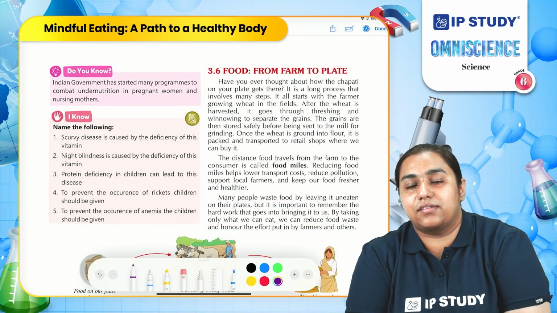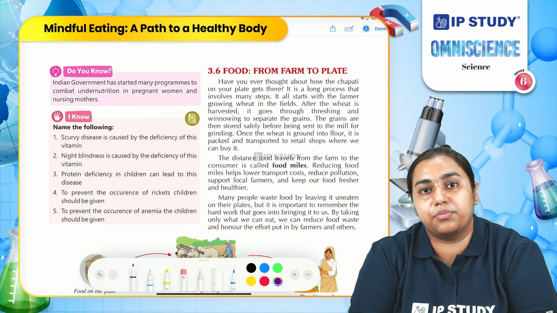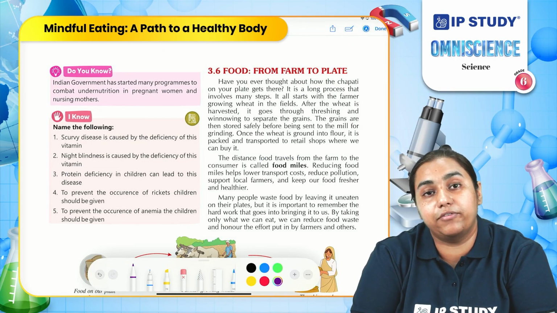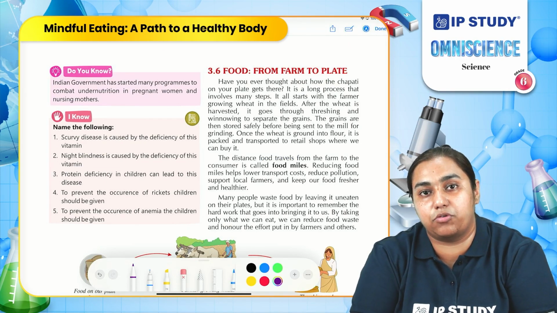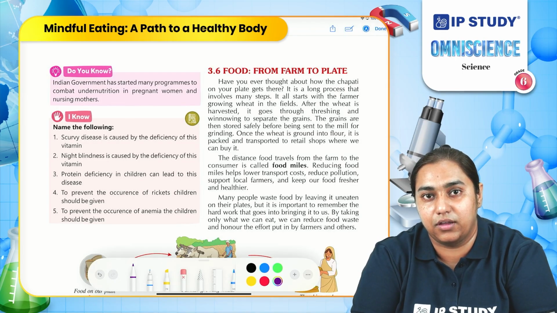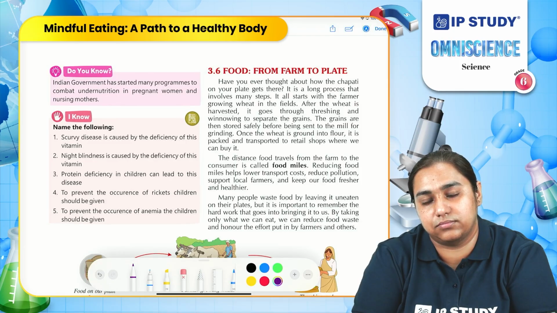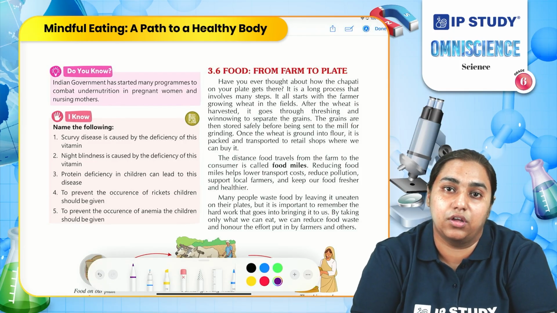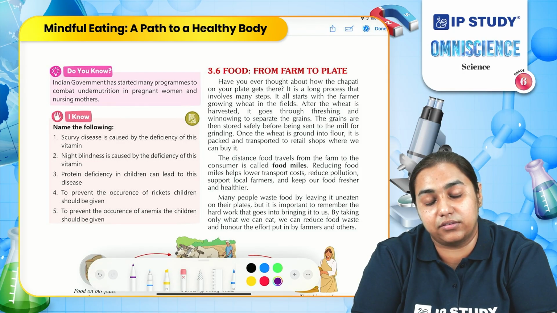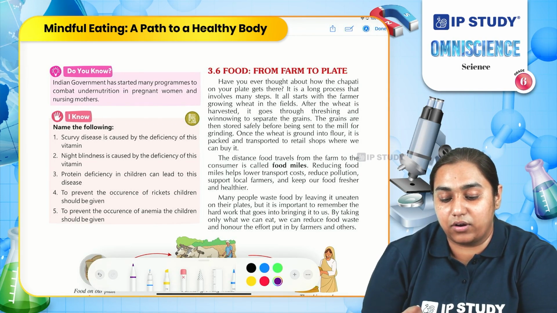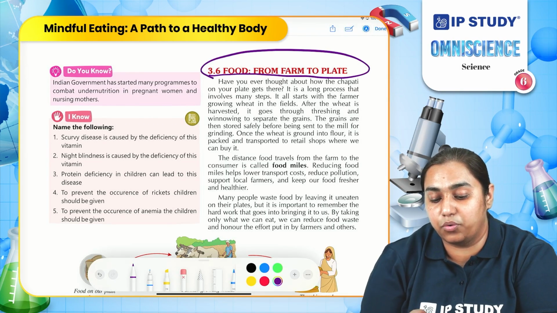We have already studied the food, the things present in it, the components of food, the importance of food, and what will happen if we do not get a sufficient amount of food with rich nutrients. Now the question is, how do we get food? If I ask you where you get the food, you may answer that we get food from a plant source or an animal source. You are right. But how do we get the food on our plate? Let us now learn about food from farm to plate.